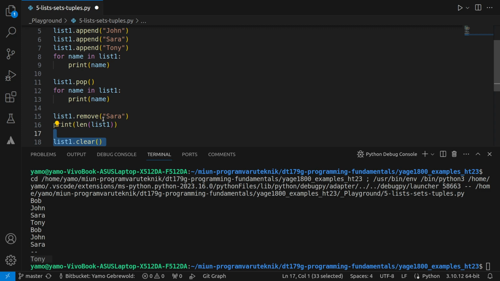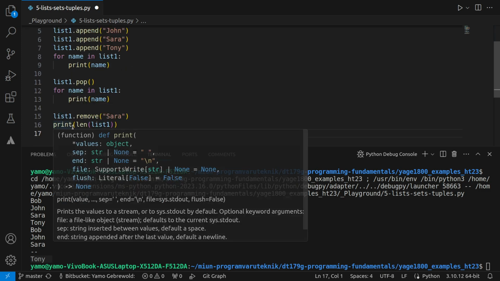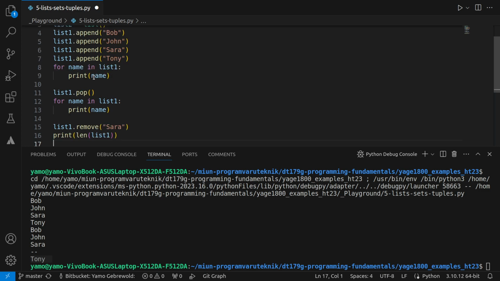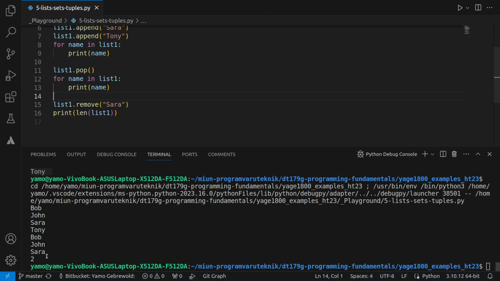Let's continue to look at some other things. So let's look at remove. Remove means that you can remove something from a list, right? So we remove Sarah from this list. If I print it, the length should now be 2, since we removed Tony and now we removed Sarah as well, so it should be 2. Let's see. Yeah, and we see that it's 2, which is nice.